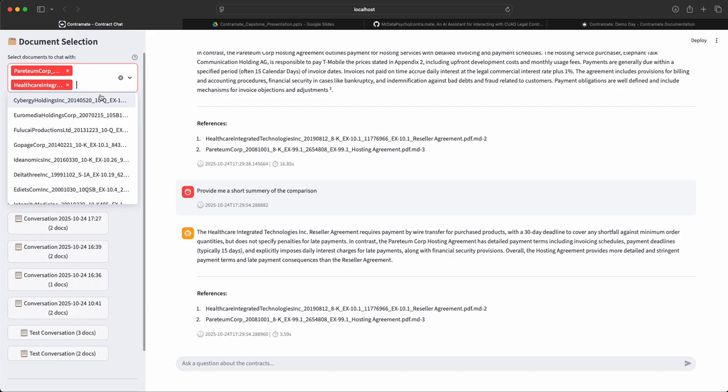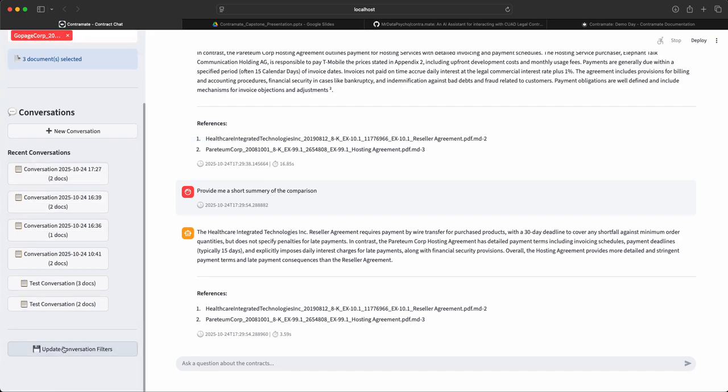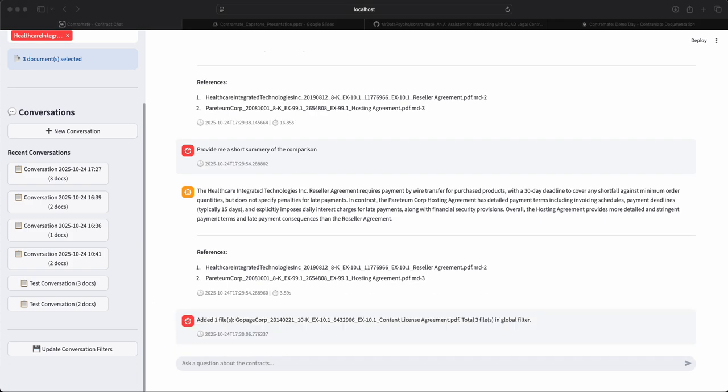Now let's add another document to it, any random document, and update the filter. Now let's compare all these three documents.